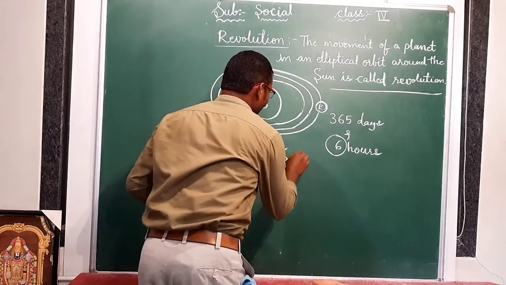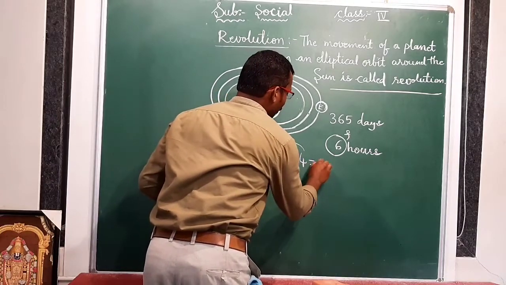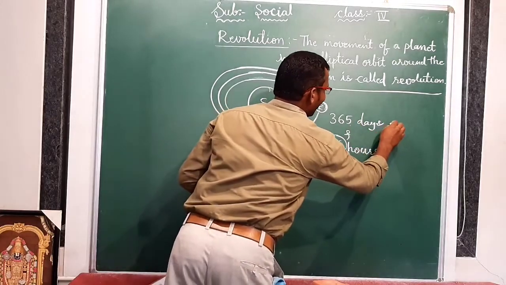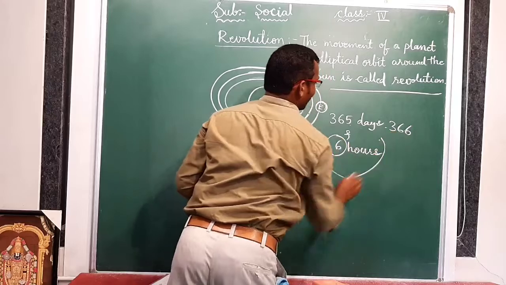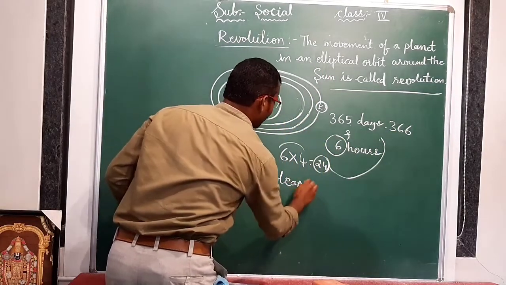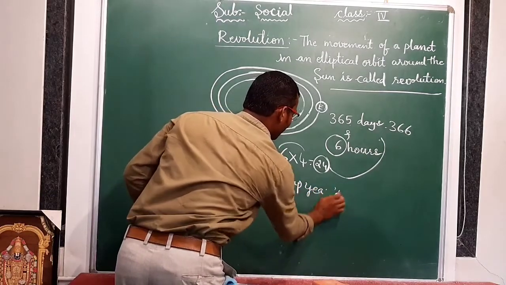So 6 hours into 4 years, how much is coming? 6 fours are 24. 24 hours means 1 day. So here one day is added, and 366 days are there in a leap year.